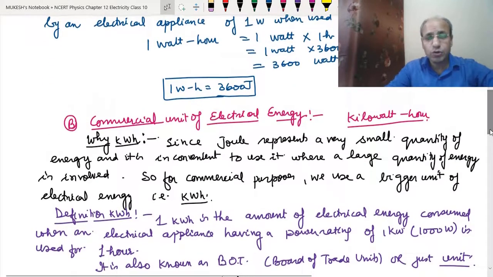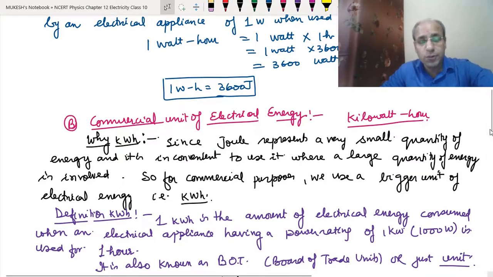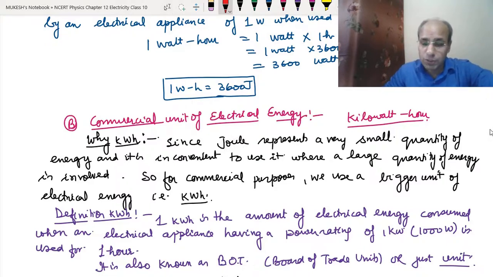And why do we use the kilowatt hour? Because the amount of energy consumed in the home and commercially will be too much, so it will not be convenient to use the joule for commercial purposes. So we have the kilowatt hour. And how do we define it?